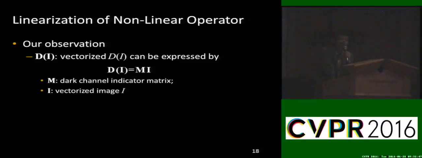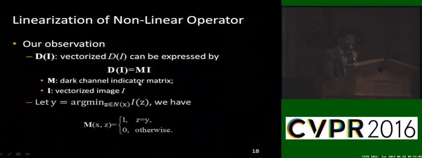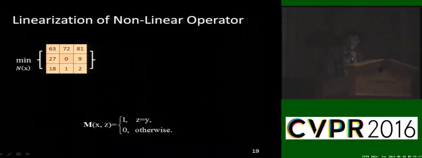To solve this problem, we make the following observations. We know that the vectorization of the dark channel can be expressed by this equation. Here M denotes the dark channel indicator matrix. It can be computed according to this property. If we assume Y is the position of the dark pixel in an image patch, M can be computed according to this equation. Here I use a toy example to illustrate this property.